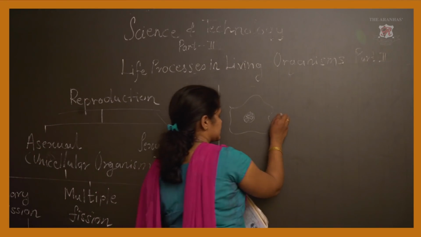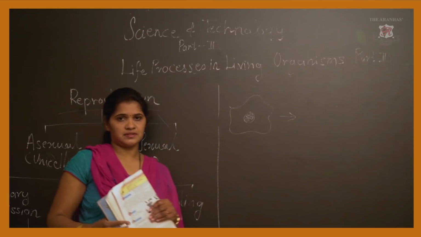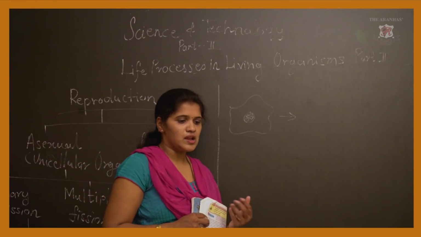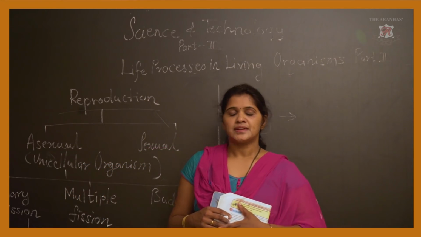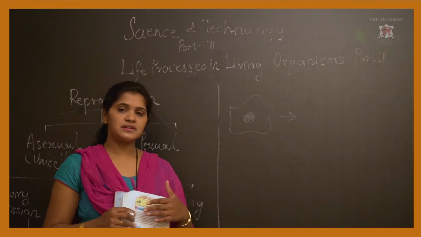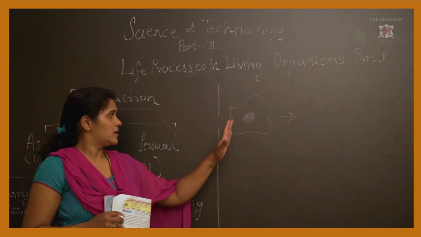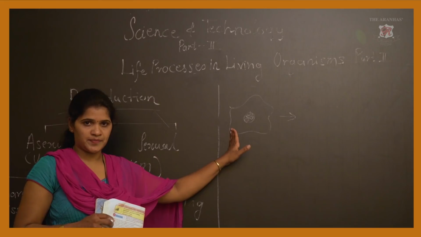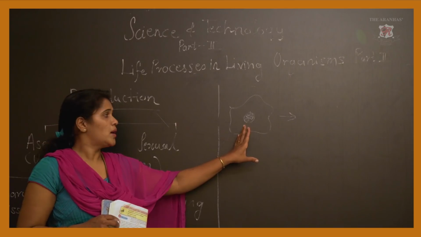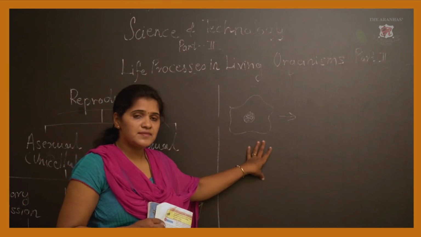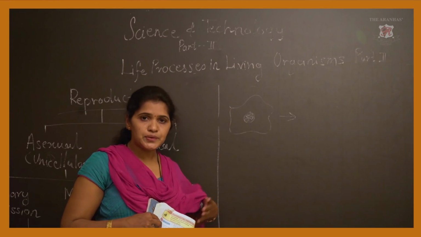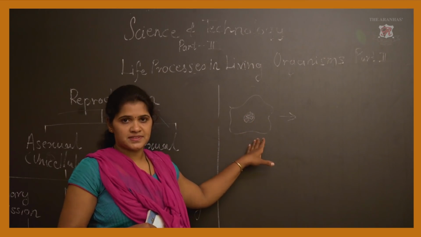Now this reproduction takes place in a certain condition, that is unfavorable condition. What does unfavorable condition mean? It is nothing but lack of food, water and so on. What happens exactly during this process? As you know, amoeba has pseudopodia, and with the help of pseudopodia, amoeba shows movement, right. But in unfavorable condition, the pseudopodia stop their movement. Due to this, the movement of amoeba stops.